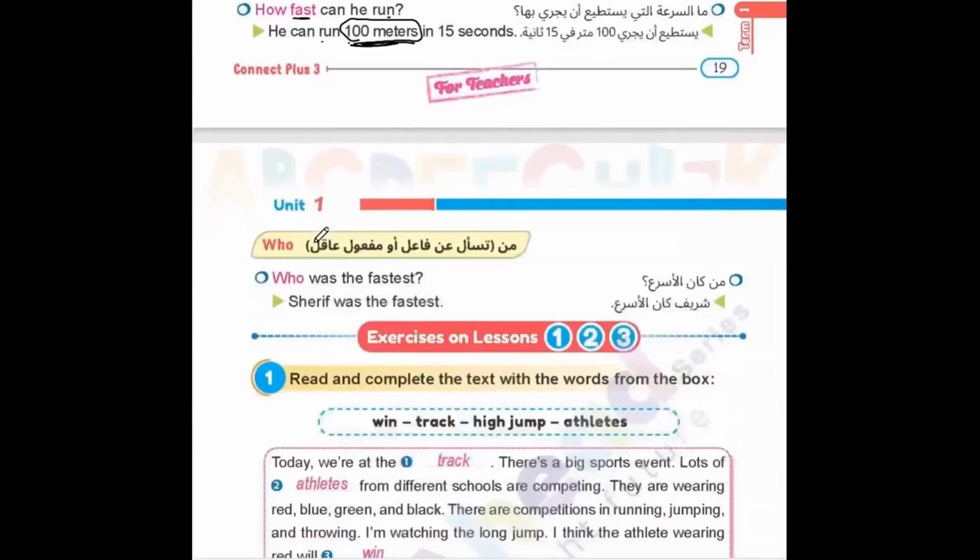Okay, the last one, who? It's a question word to ask about people or a person. If I want to ask who was the fastest, I don't know what his name is. I don't know who he is. So I say, who was the fastest? I'm asking about his name. Sharif was the fastest. I can put the name in the answer. Like that, we can understand more about the question words and how we can use them.